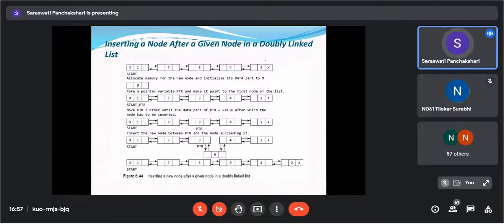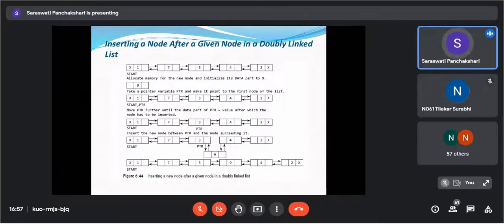Okay, here it has been given pictorially. This is your list. So we want to insert this 9. Allocate memory for the new node. Initialize its data part to 9. Now take a pointer PTR and make it point to the first node of the list. So start and PTR will point to the same node. Now move the PTR further until the data part of PTR is equals to value. So here your PTR will point to this one, after which the node has to be inserted. So we want to insert the node after 3 and before 4.